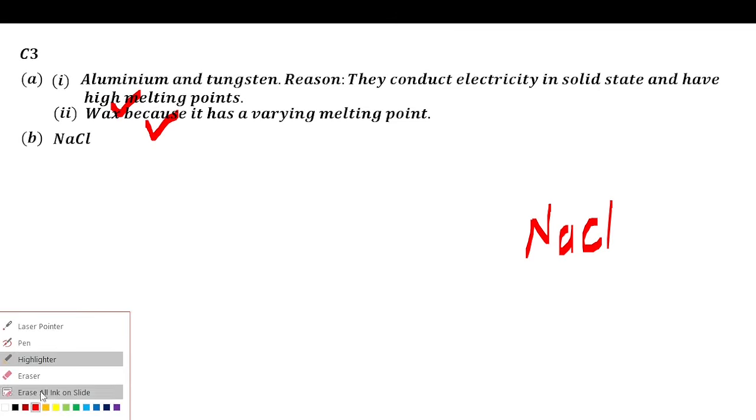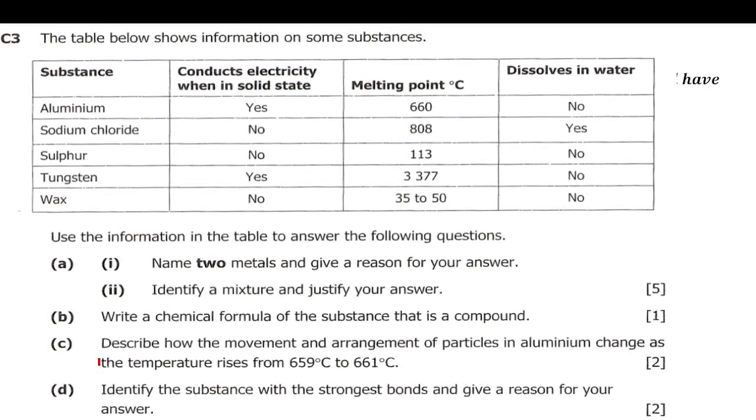Okay, so here we'll continue to which question? Part C, which says describe how the movement and arrangement of particles in aluminium change as the temperature rises from 659 degrees Celsius to 661 degrees Celsius. As the temperature is rising, from 659 when it will start melting, to 660, it will start melting, changing from solid to what, to liquid.